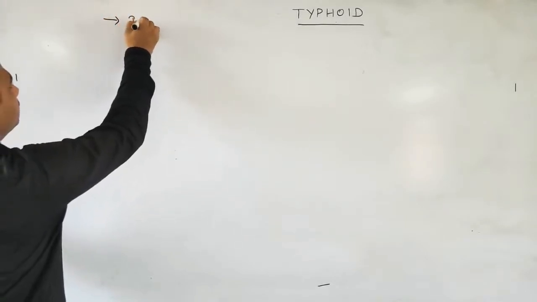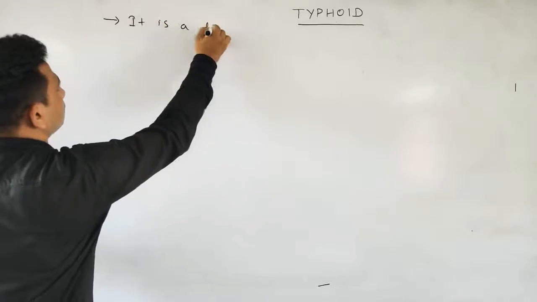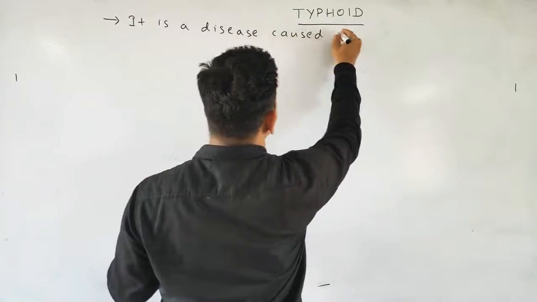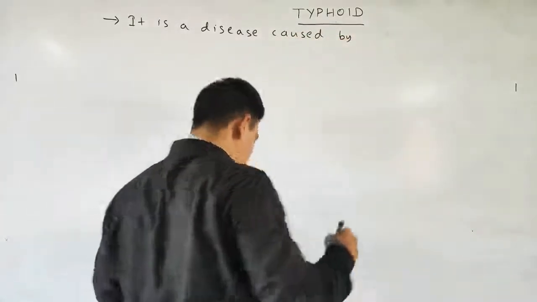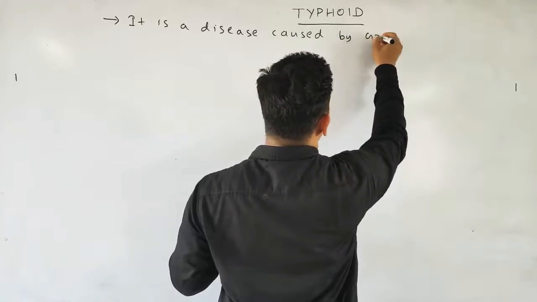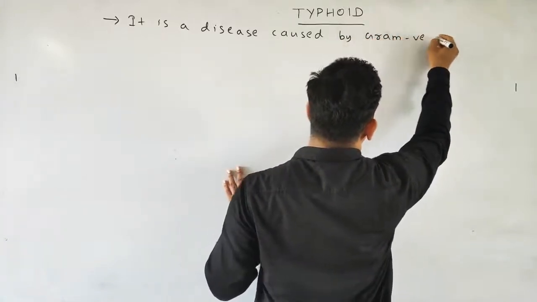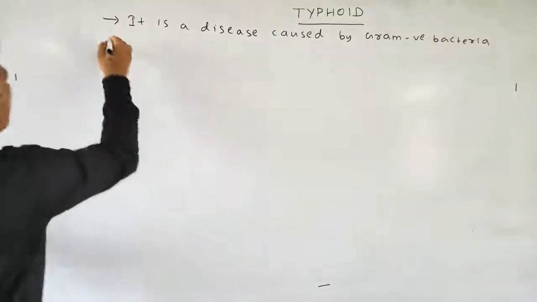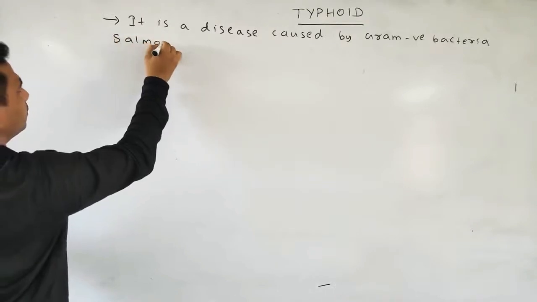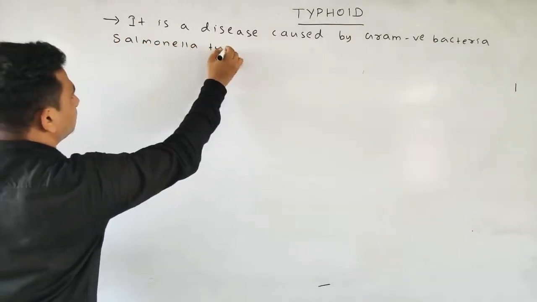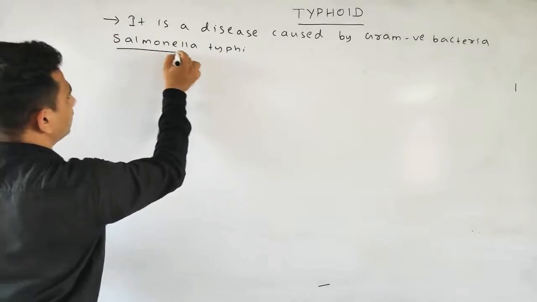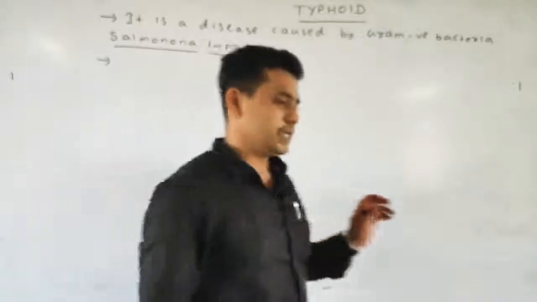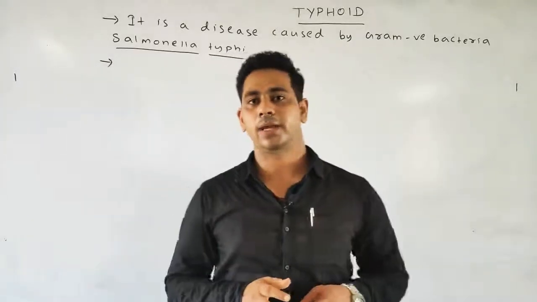As it is a scientific name, we will underline this. So it is a disease caused by the gram-negative bacteria called Salmonella typhi.